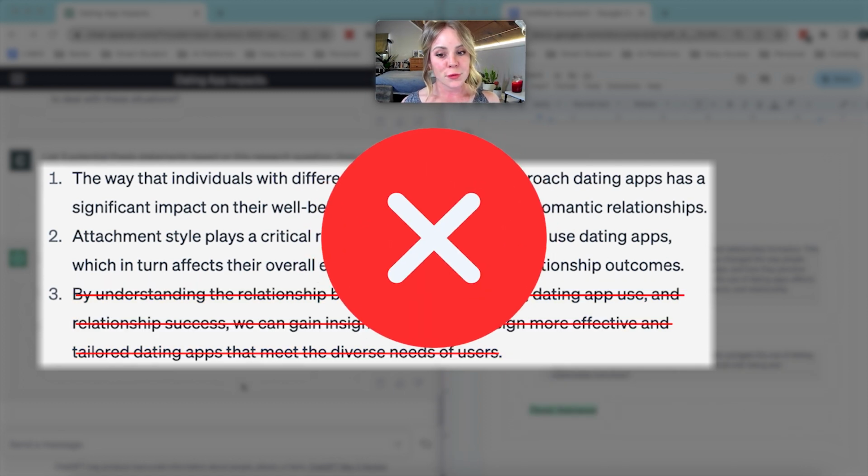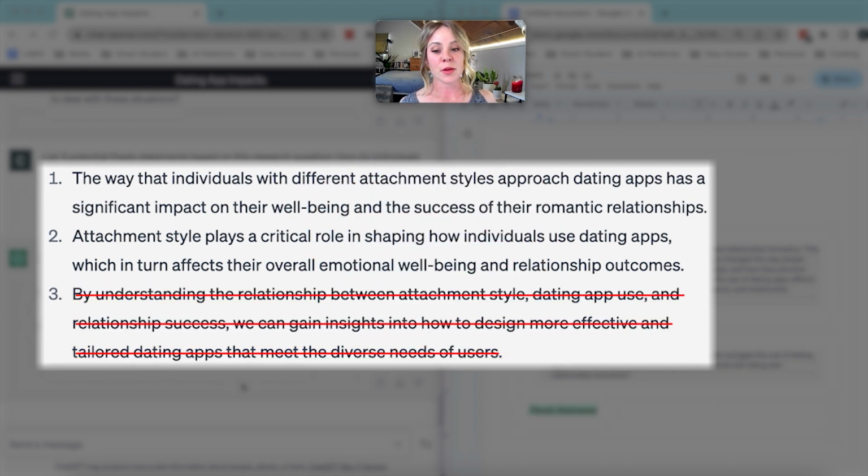And no, first of all, it's not using the right academic verbiage. We can gain insights. We is the first person plural, which you're supposed to avoid at pretty much all costs. And second, this only contains one of the 3 elements that a thesis statement should contain. It just contains the topic because your stance would be the insight. So we can gain insight. What would that insight be? That's going to be your stance or your position. And there's no evidence, obviously, to back that up because there's no stance.